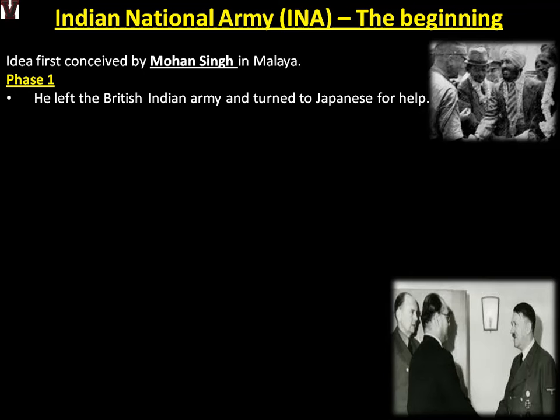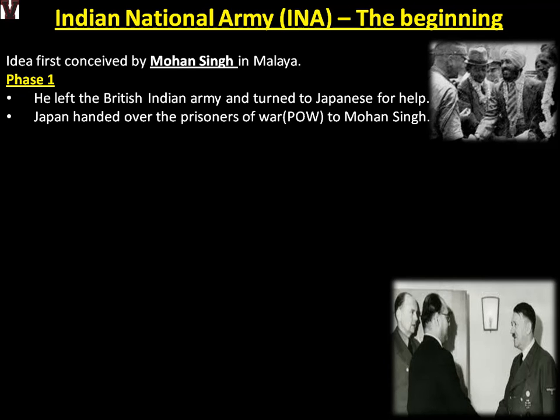Japan handed over the prisoners of war to Mohan Singh. A lot of prisoners of war were there, Indians basically. They were all handed over to Mohan Singh to form his own army. By 1942, this is actually a timeline parallel to, we didn't discuss this during our Cripps Mission, we are discussing it separately. So the timeline, if you see, is 42, even before the Wavell Plan. About 40,000 prisoners of war were ready to join the INA, the Indian National Army,